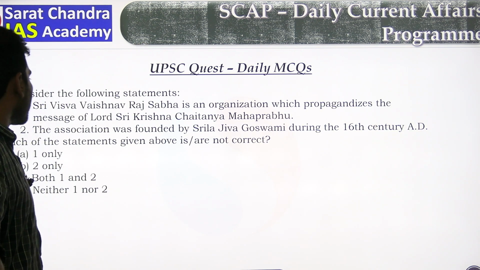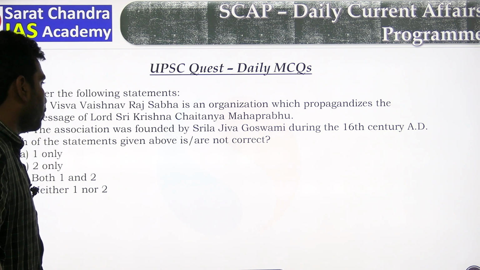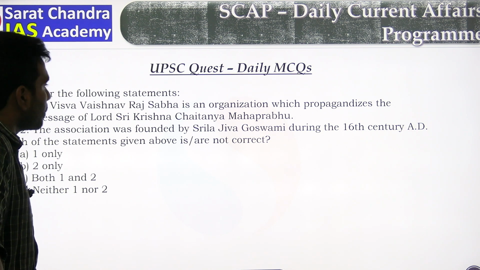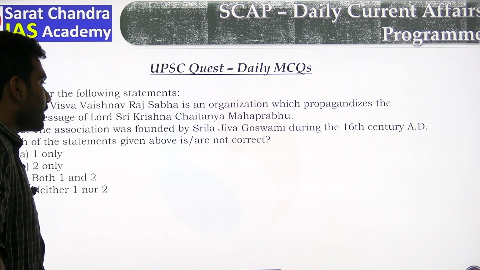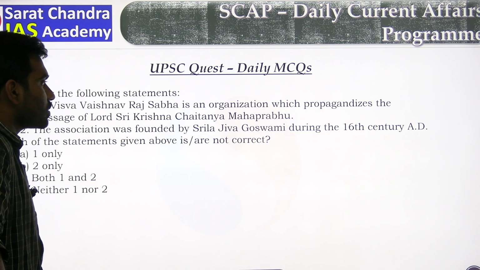Next, consider the following statements. Sri Visva Vaishnava Raj Sabha is an organization which propagandizes the message of Lord Sri Krishna Chaitanya Mahaprabhu. The association was founded by Srila Jiva Goswami during the 16th century AD.